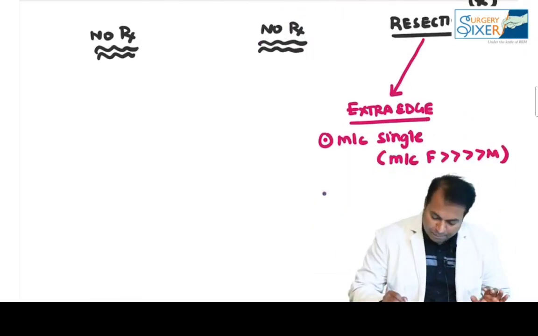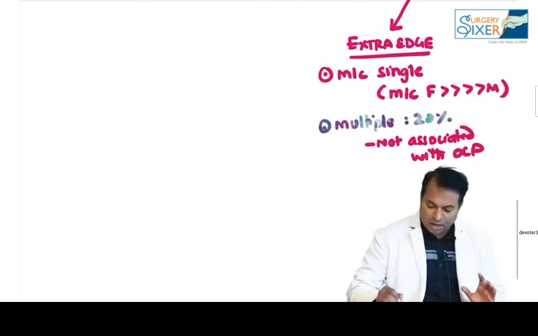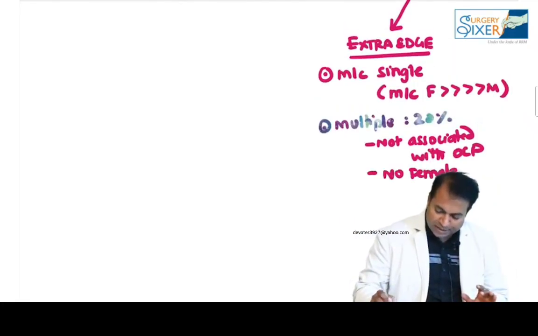But it can be multiple in 20% of cases. When it is multiple, it is not associated with OCP. Please remember, it is not associated with OCP if it is multiple, and there is no female preponderance.